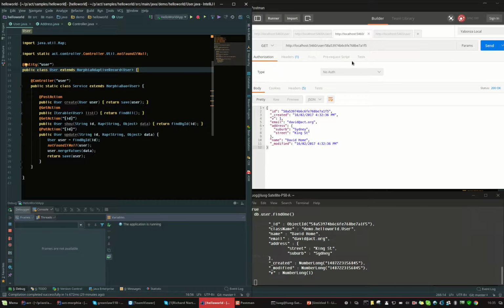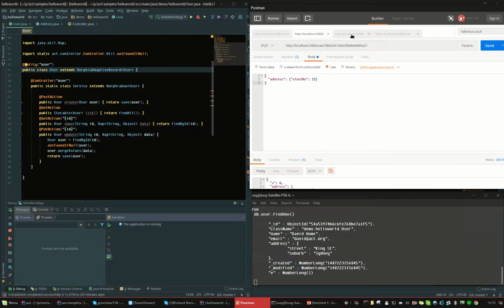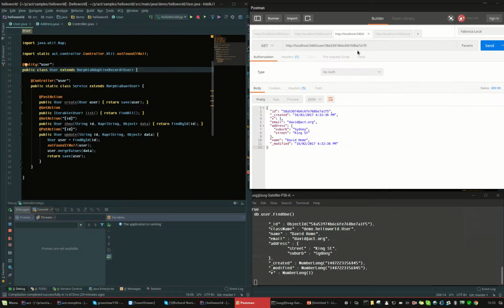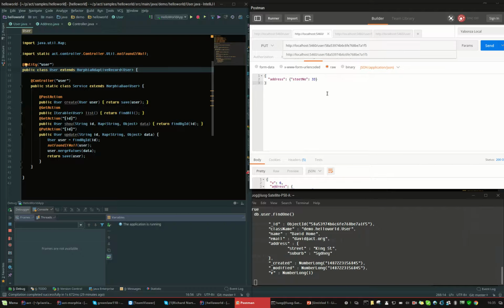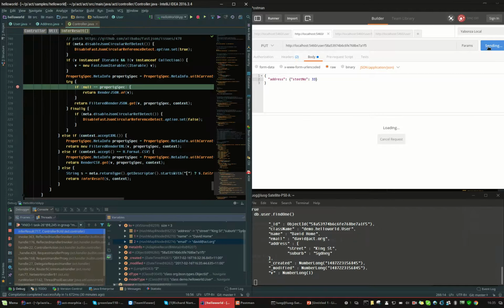And now I want to demonstrate how my front end can add more data into the data structure. I say I want to put a value. I want to update the user data. So I say here, in address I want to add a street number. I want to add a street number 33. So I send.